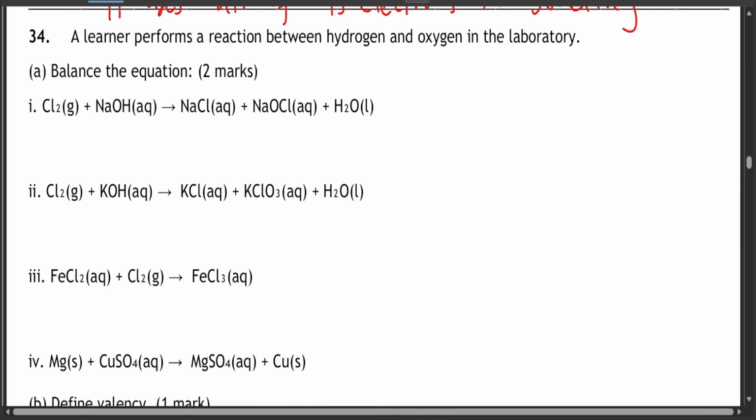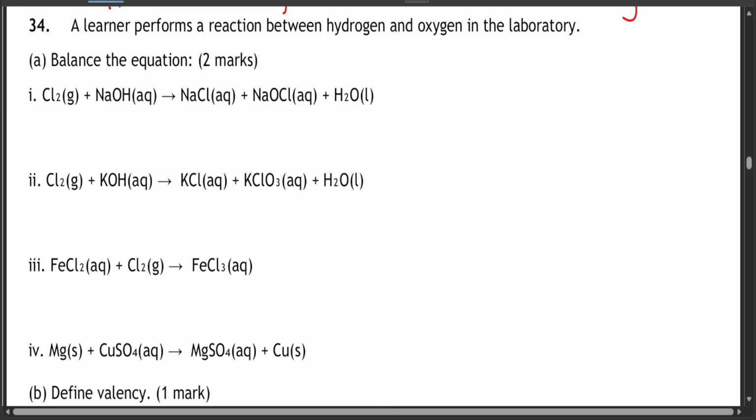Now balance the equations that we have, the first one, the second one, the third one, and the fourth one. Okay, let's balance it. The first one is chlorine plus sodium hydroxide, giving you sodium chloride, sodium chlorate, and water. How do you balance this type of equation? Now you look at everything: chlorine, sodium, hydrogen, oxygen.